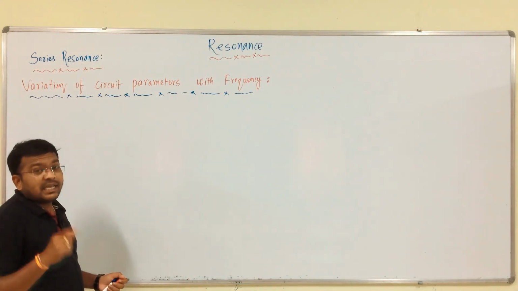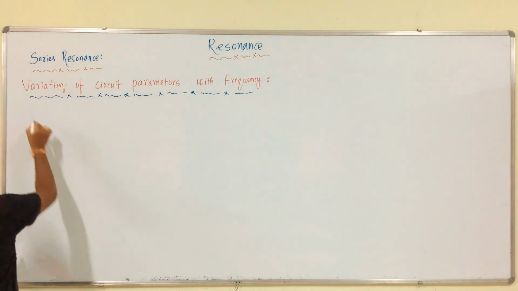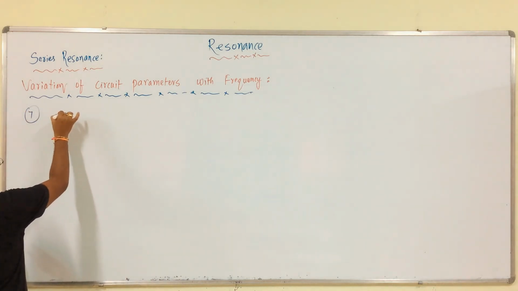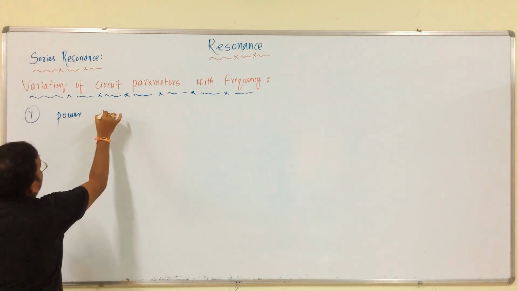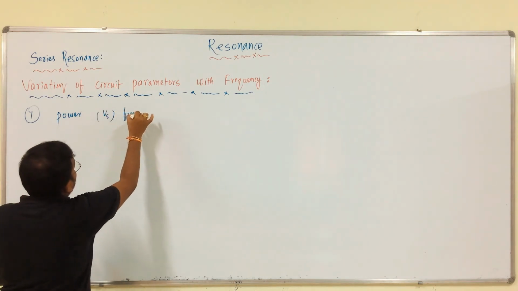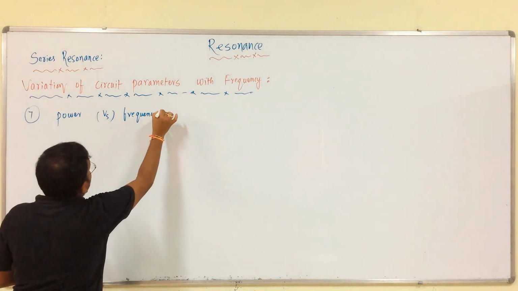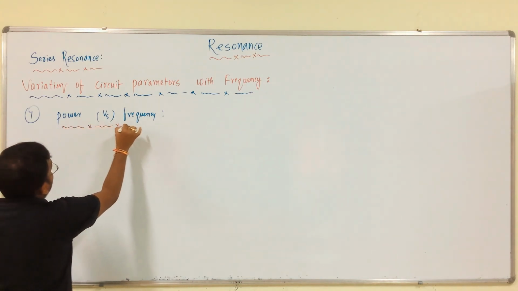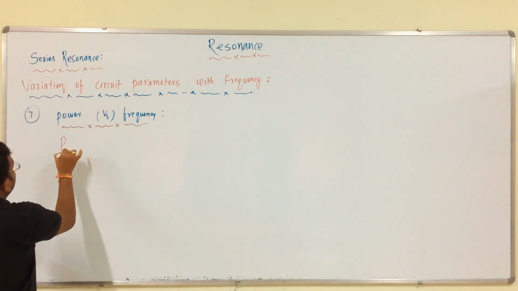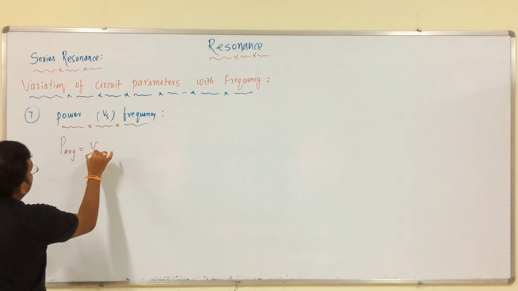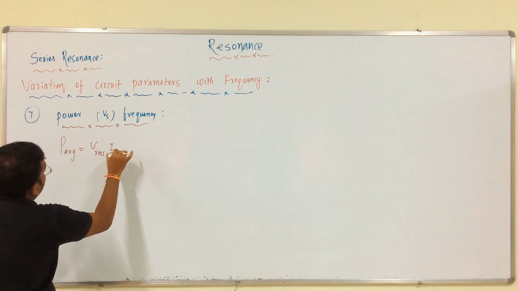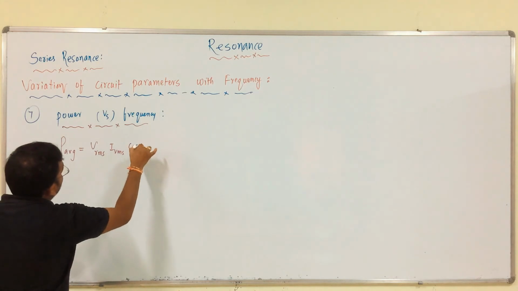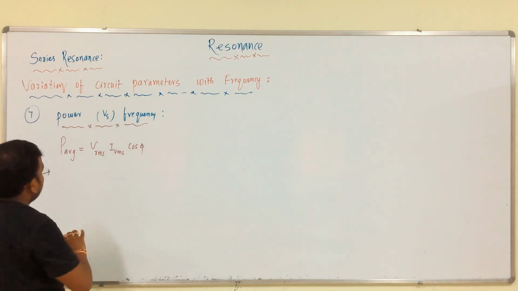Next, the seventh one is power versus frequency. We all know that P average is equal to Vrms into Irms into cos phi.